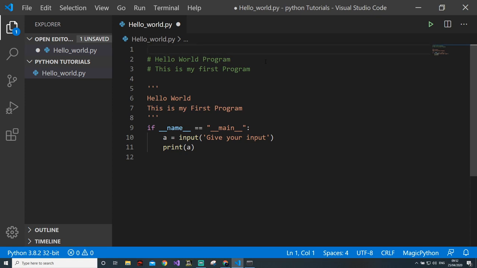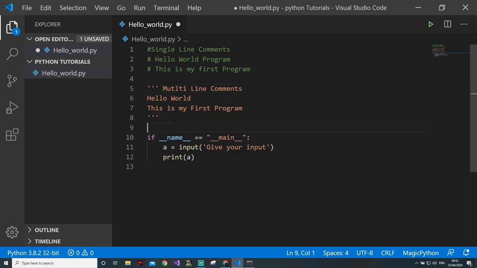I will write here hash single, here hash. Easy. Now we have written two programs and we are good to go. Now we will learn more about variables, how the variables are used in Python and what kind of variables you can use. Let's create a new program here.